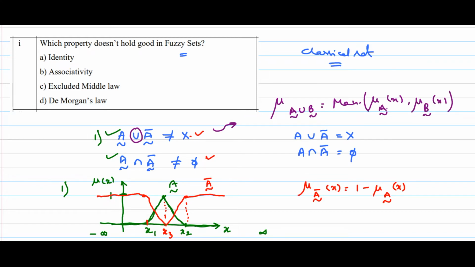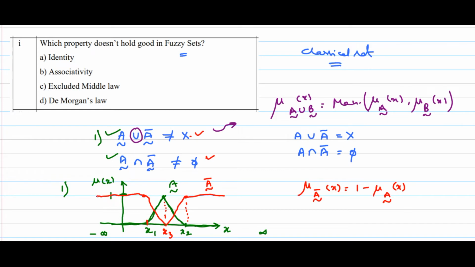This is the formula. According to this formula, now B is equal to A bar. According to this I need to see the green color and red color, and whichever is the maximum value I need to take that. Now I will take the same.